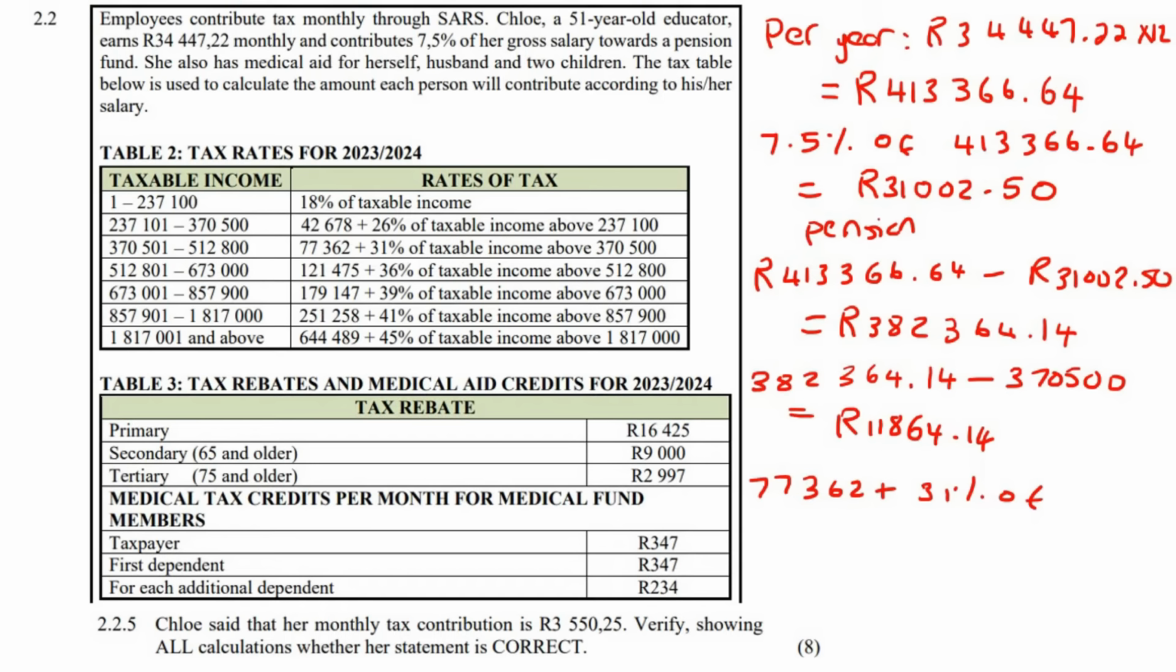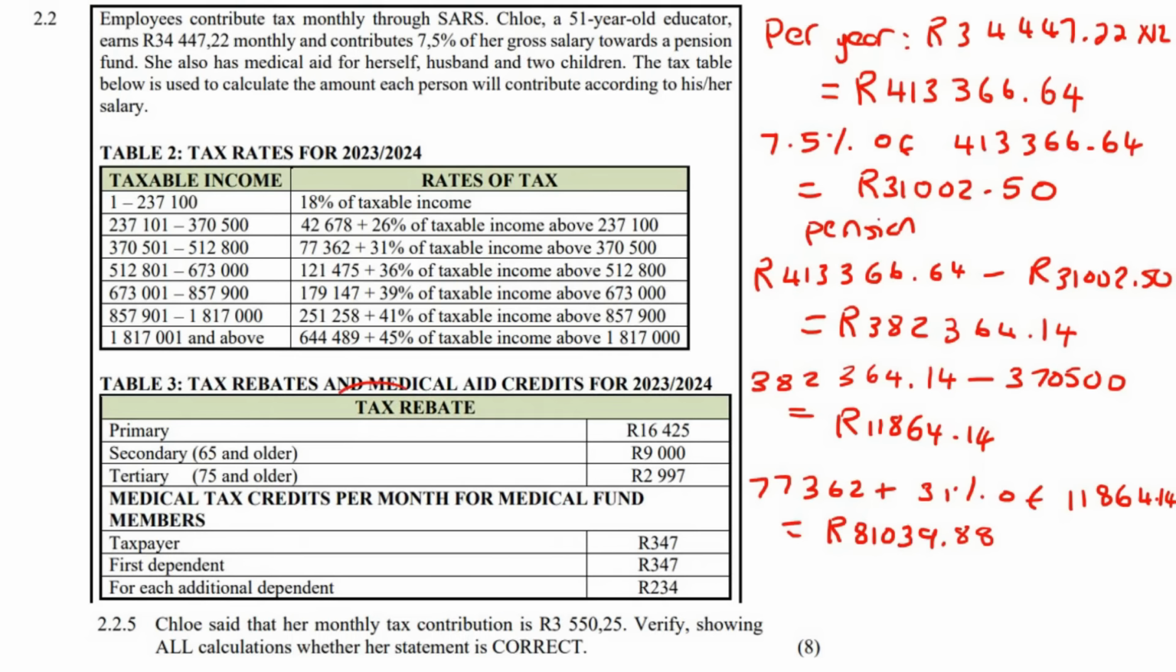of the amount that is over 370,500, and we just worked out that that is it over there. Okay, if you work this out, you get 81,039.88 rand. Now that is not her total tax that she's going to pay.